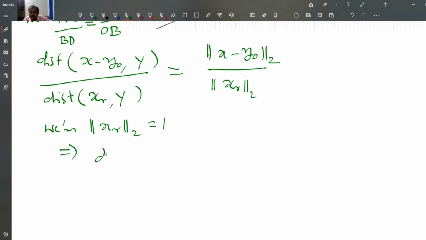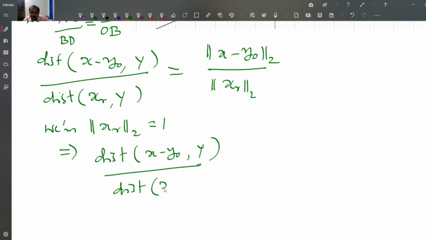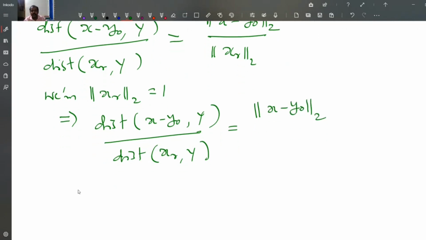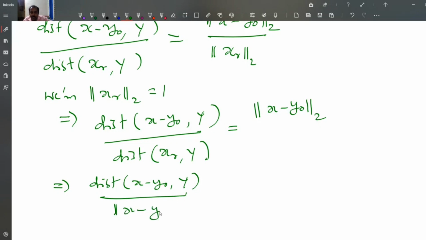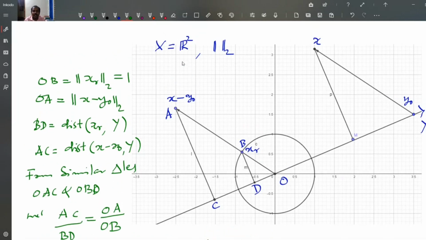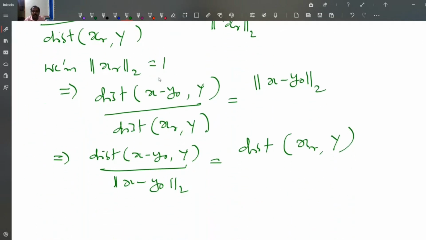This implies the distance from x minus y0 to Y divided by the distance from x_R to Y is equal to the norm of x minus y0. And from this, the distance from x minus y0 to Y divided by the norm of x minus y0 is equal to the distance from x_R to Y. This is from the observation in R², and you can generalize this to any norm, so it will be true for any norm.